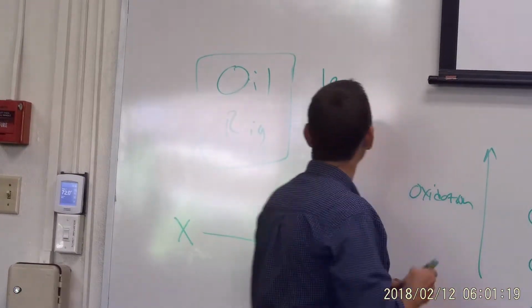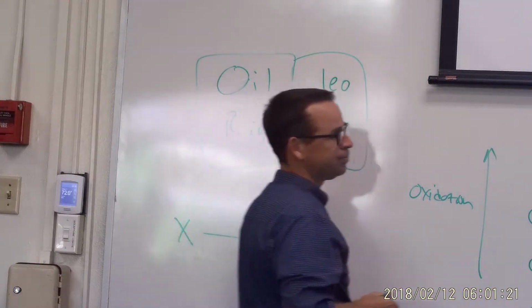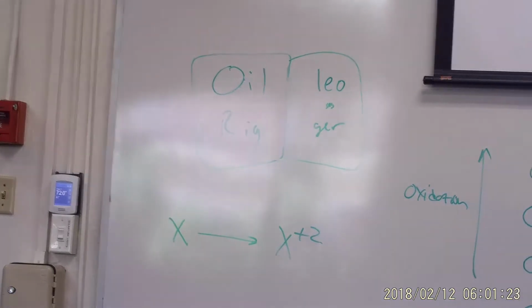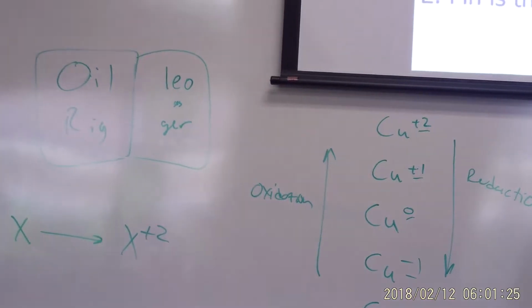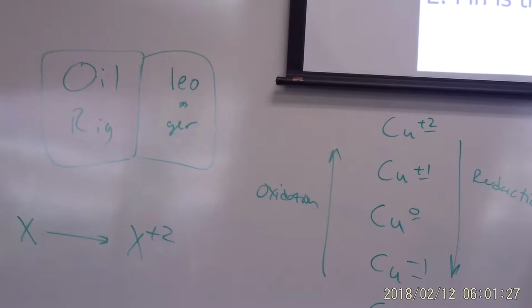Another one, right? Another thing to help you, just in case. LEO, loss of electrons, is oxidation. GER, gain of electrons, reduction.